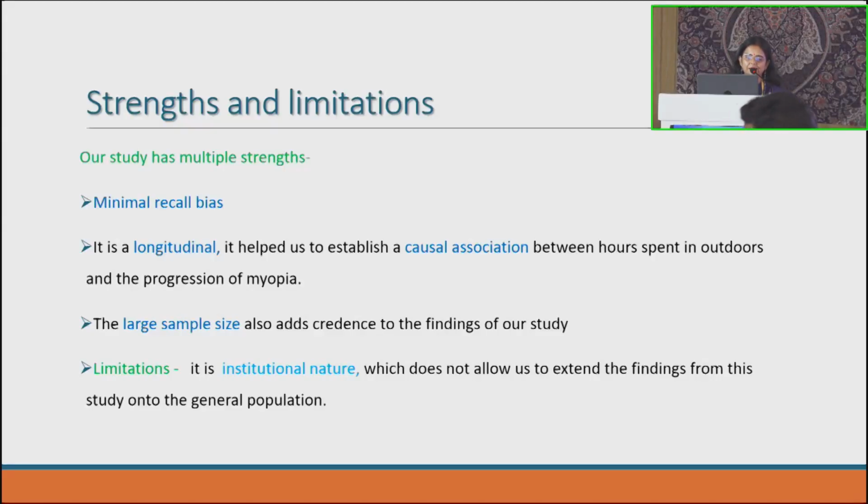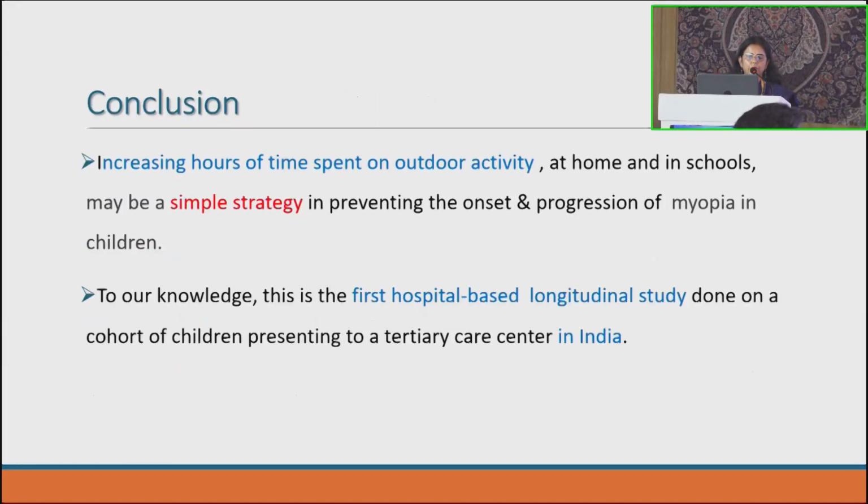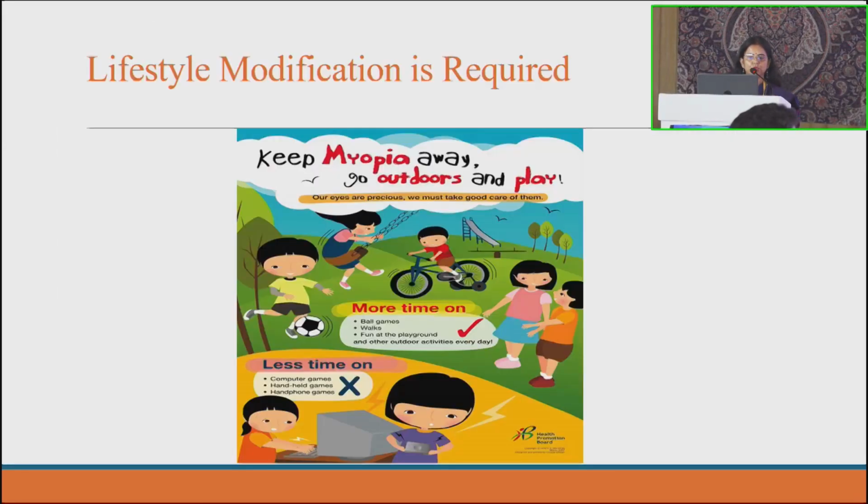The sample size is large, but a limitation is that it is an institutional study, so it cannot be extrapolated to the general population. To conclude, increasing time spent in outdoor activity at home and school is a simple strategy to prevent the onset and progression of myopia in these children. This is the first hospital-based study we have done in Indian school children in a tertiary care center in India, and we have published this in IJO also.